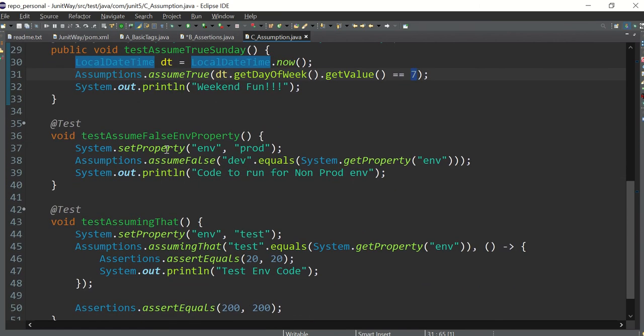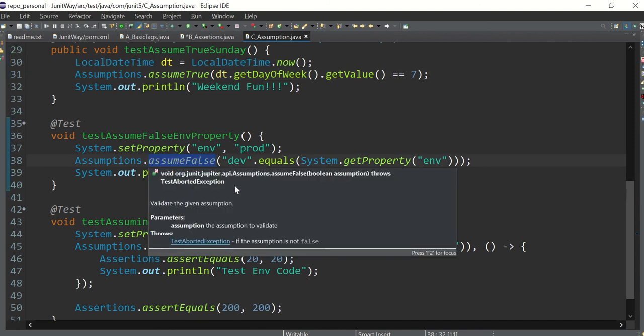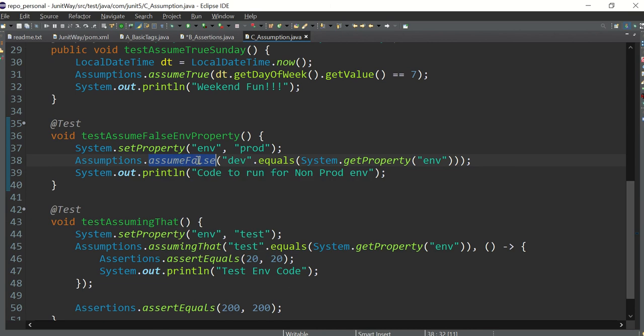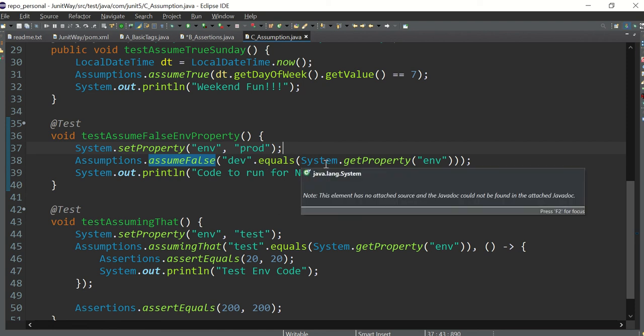And another assumption, I'm saying assume false. Here I want my assumption to be false. This is a bit confusing, but try to understand. The environment is production, I have set something initially, and I'm assuming it to be false. So whatever is written inside this should be false. If that is false, this is okay, my assumption has been met.